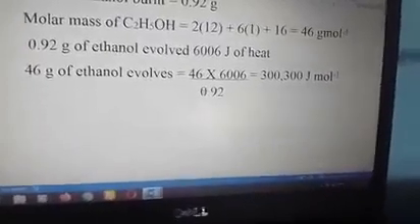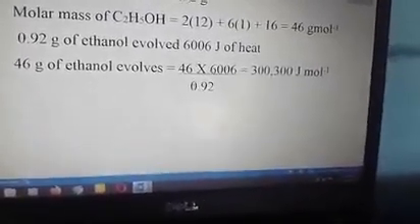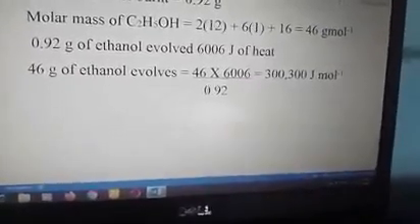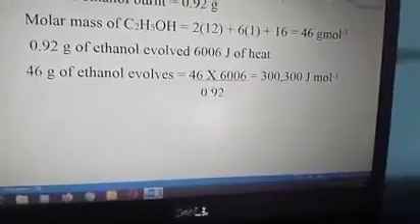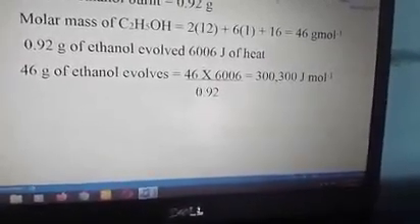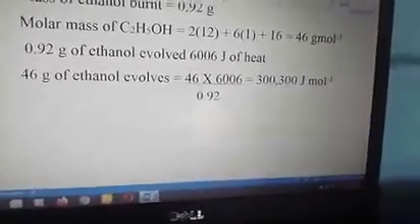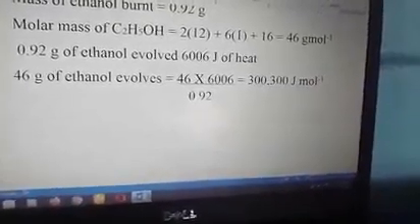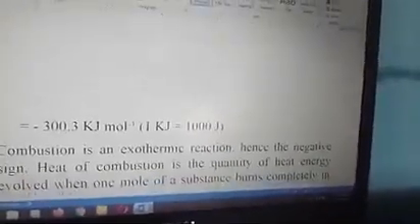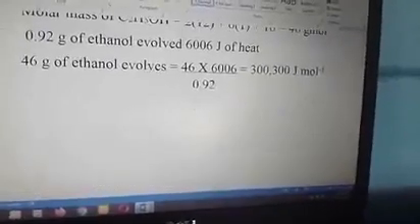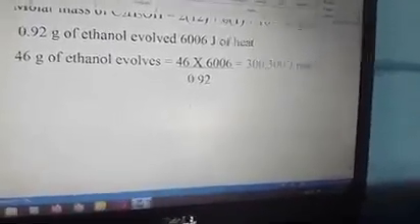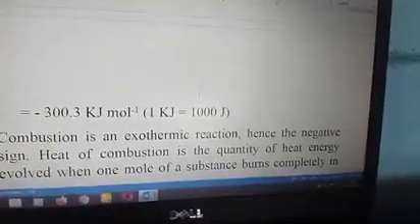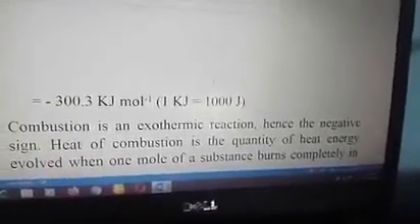By proportion, we'll get 300,300 joule per mole. So why did I use 46 grams of ethanol? Because the heat of combustion is the heat evolved by 1 mole of the substance, and 46 grams of ethanol represents 1 mole. The molar mass of a substance is equal to 1 mole of the substance. Having solved that, we'll now convert to kilojoule by dividing by 1,000. Since the answer is in kilojoule, that gives us 300.3 kilojoule per mole. 1 kilojoule is equal to 1,000 joules.